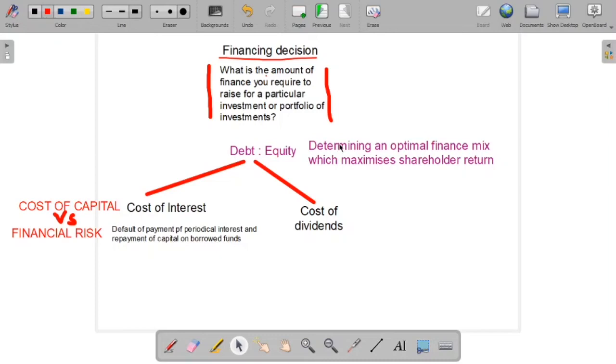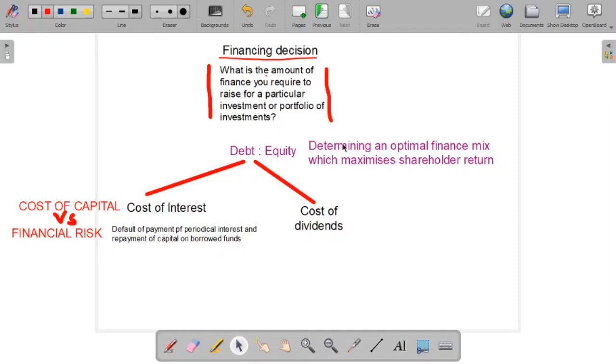Debt usually has the cost of interest, whereas equity has the cost of paying out dividends to shareholders, right? And also when it comes to debt, it is riskier because the risk is associated with borrowed funds as compared to equity, that is owner's funds, as interest is paid on it, and also you need to repay the capital amount after a fixed period of time.